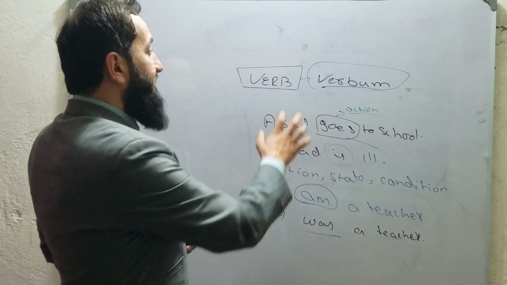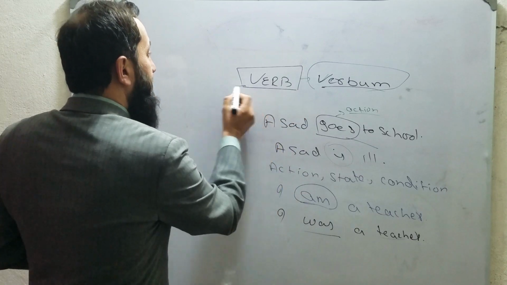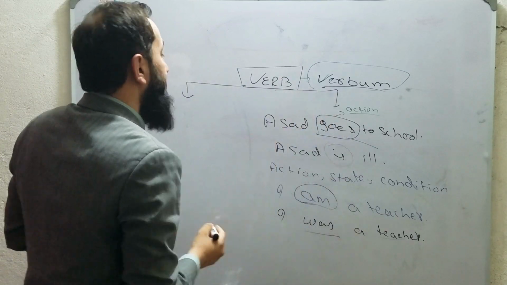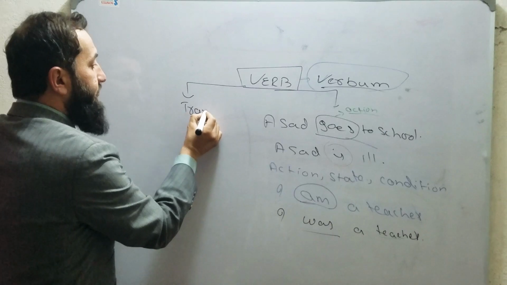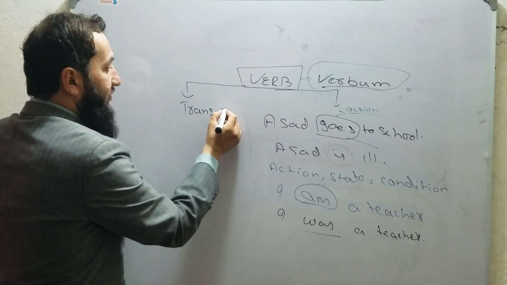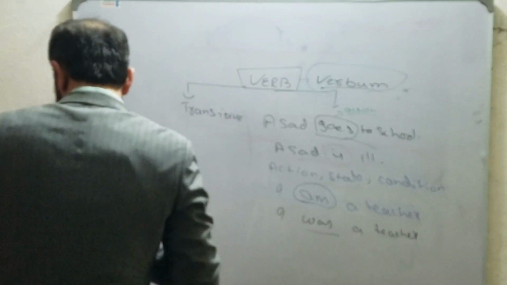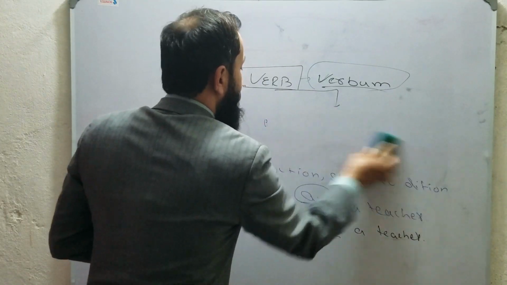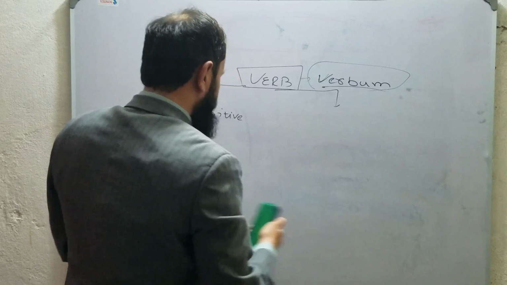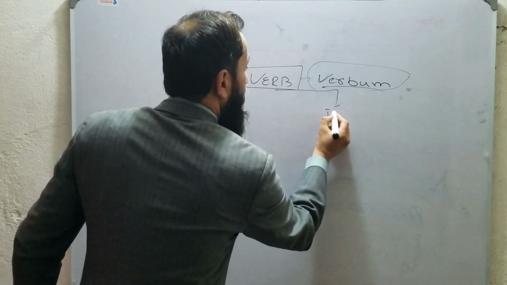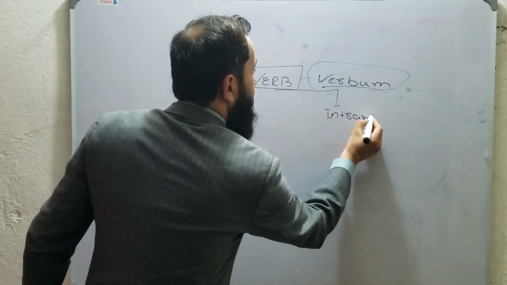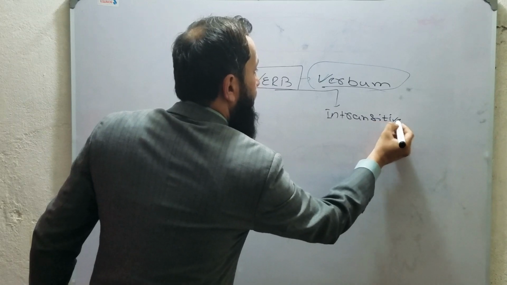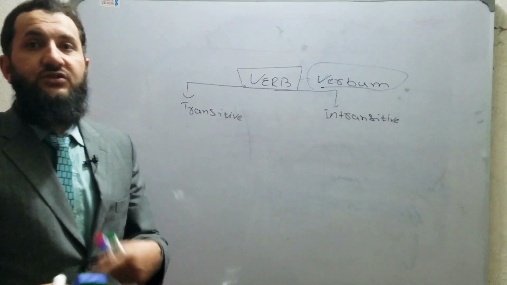Clear? So verb has basically got two kinds, two types. Number one, transitive verb, and the other type is intransitive verb. What's the difference between these two types?